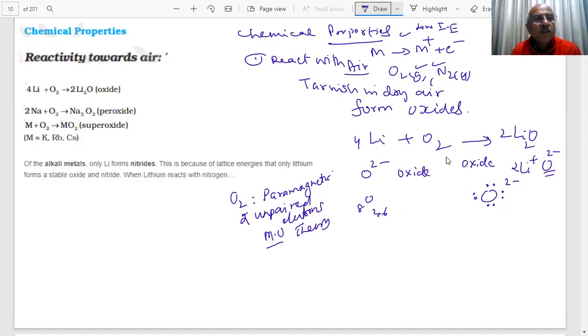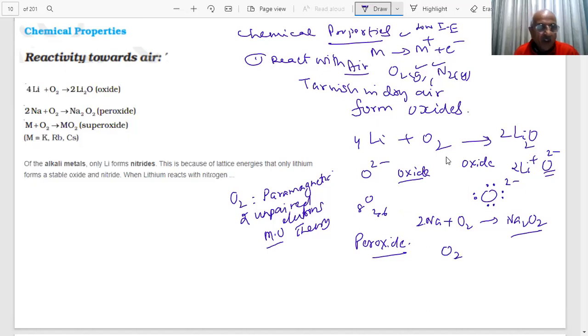And when you react sodium, you find what? Sodium is forming peroxide. What is a peroxide? If you have sodium plus O2, you are getting Na2O2. This is called sodium peroxide. What is peroxide? It has 2 oxygens, O2.